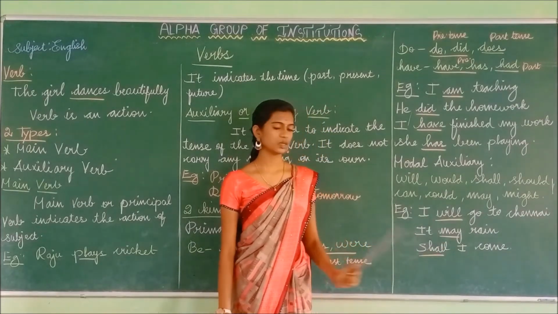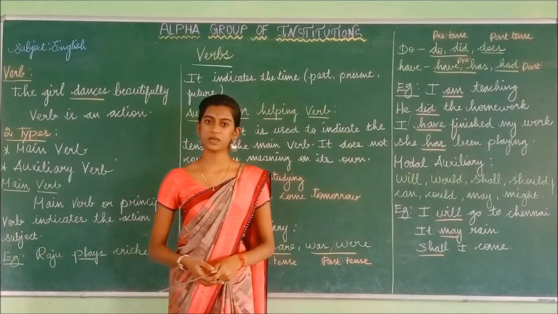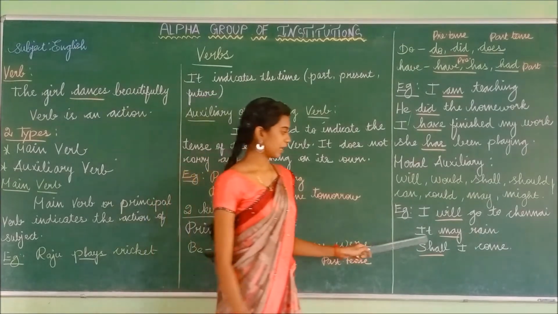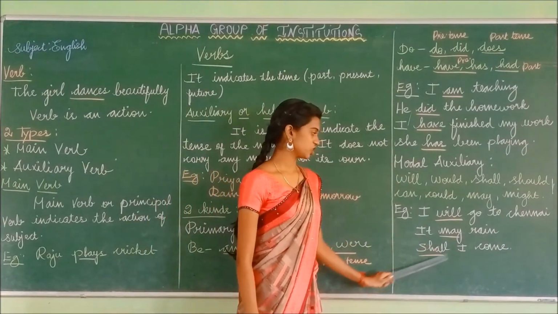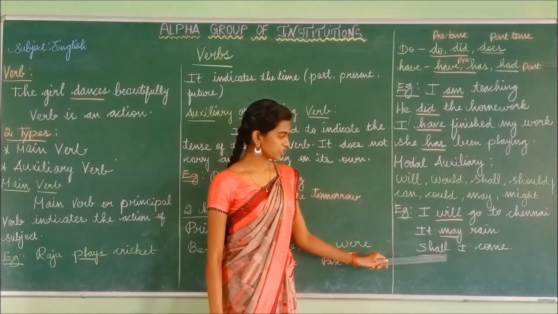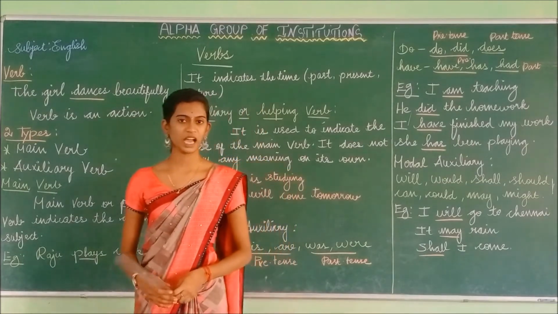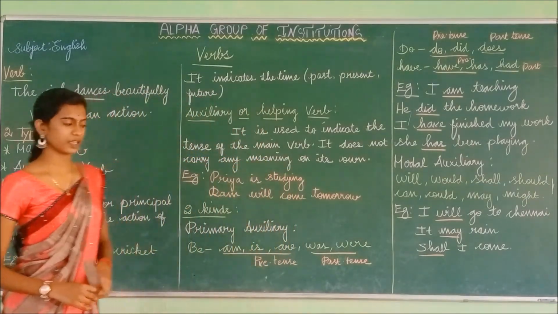So what does the will represent? The will represents the future tense. Likewise, it may rain. Shall I come? So these will, may, shall are called the modal auxiliaries. Have you understood? Shall we recap once again?